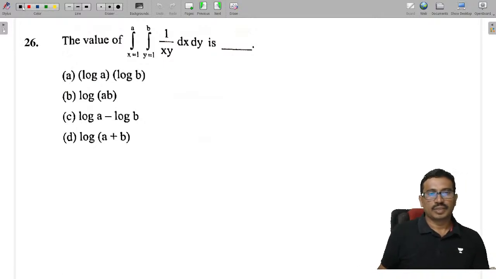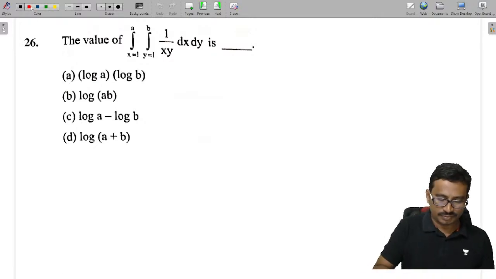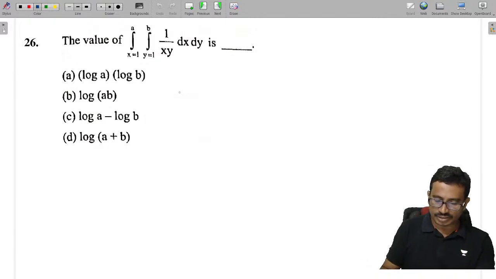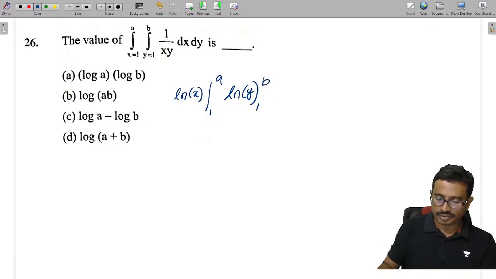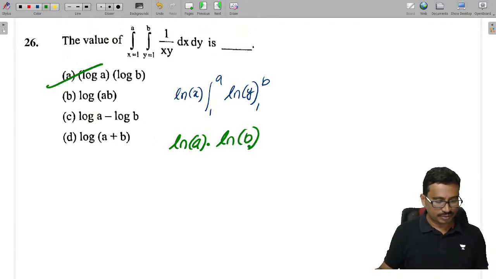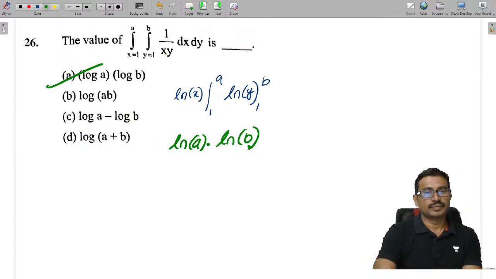Next. And tell me this integration. Now here directly we can do x integration, y integration. X integration, tell me now here, ln of x with limits 1 to a. Y integration, ln of y with limits 1 to b. So this we can say ln of a into ln of b. So option A, no? Log 1 is 0.